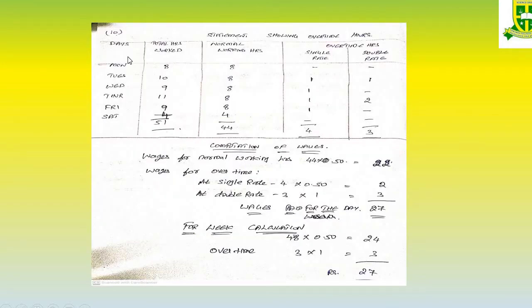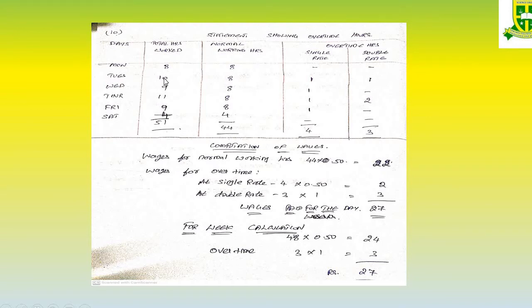Now come to the sum. Write the days, Monday to Friday. What is the total hours worked? The other information given, write it. Normal working hours is daily 8 hours, Saturday alone 4 hours. So you have written the two statements. Now compare it. Monday, he has not done any overtime duty, so no rate can be paid. Since they are dividing overtime into two rates, single rate up to 9 hours, double rate after 9 hours. In case no information has been specified, straight away you can have only one column for overtime hours. So Monday there is no double rate.